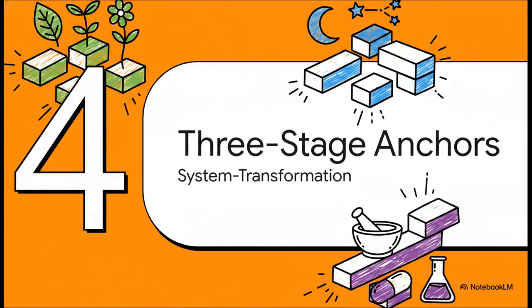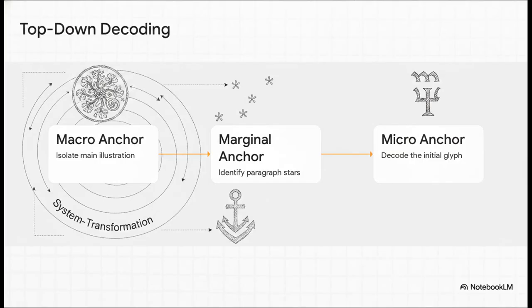But to decode these pictorial commands accurately, we need to apply a strict mechanics system. Let's move to Section 4 and see how this builds. Three-stage anchor mechanics, or the system transformation. Now you might be wondering, if a system only has about 15 core root shapes, how do you prevent semantic collisions? I mean, how do you avoid total chaos when the same Lego block is used in botany, astronomy, and pharmacology? The answer is system transformation.